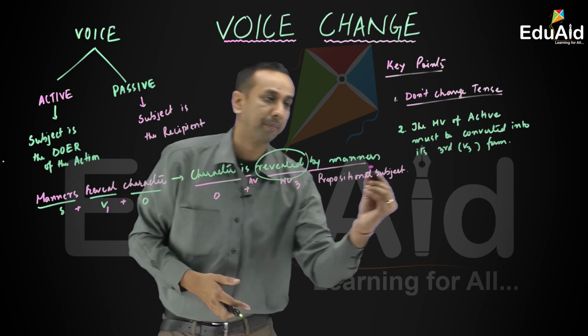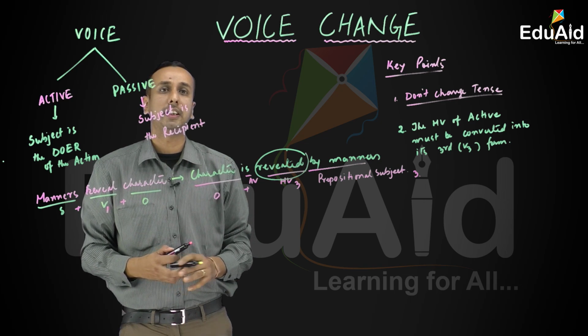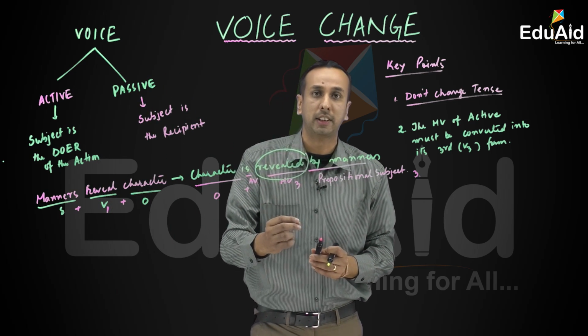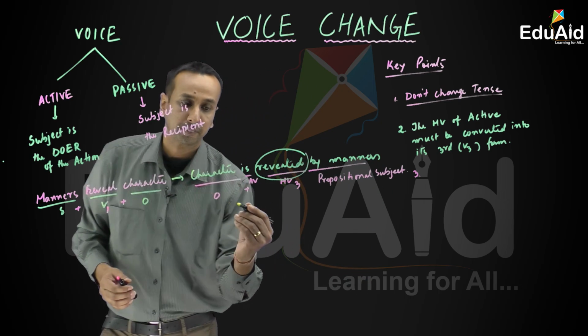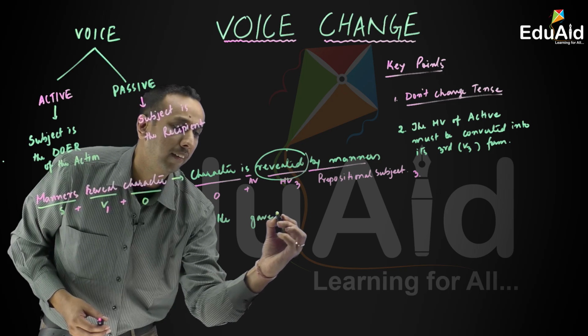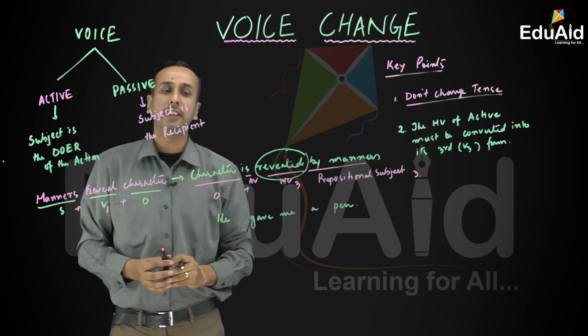Point number 3. Another very key point while solving questions from active to passive. There will be certain sentences where there will be more than one object. Say for example, he gave me a pen. Pay attention to this sentence.